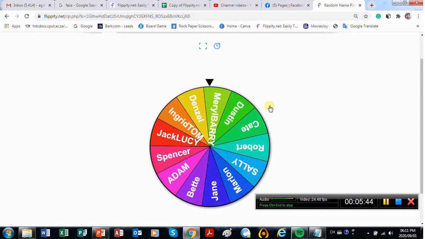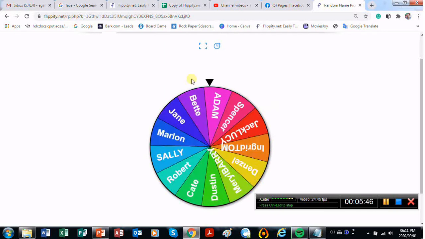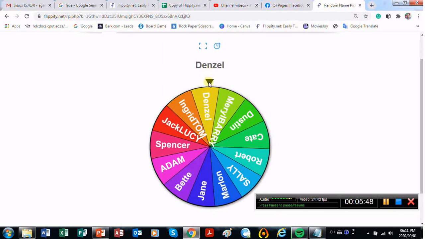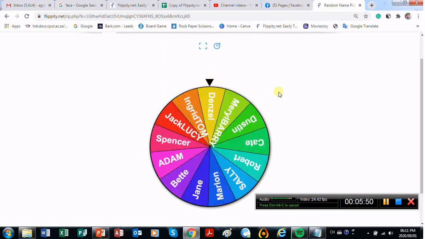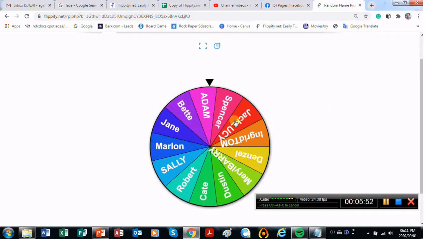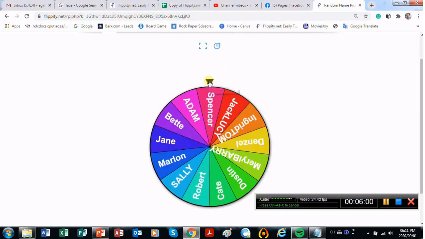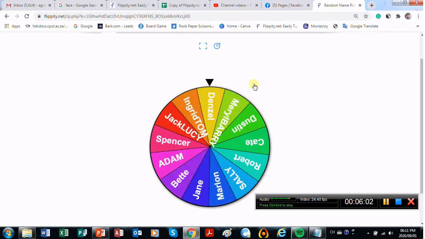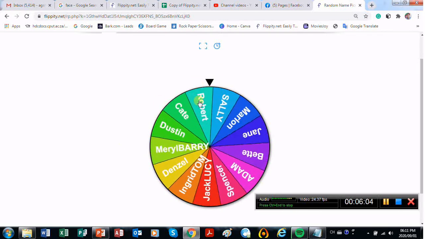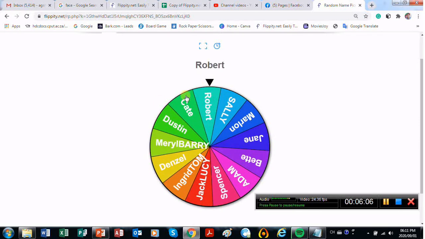So if you are doing a class on Zoom, you can share your screen and then play this game, right? And then have an interactive discussion with the students, and they can see that this wheel has randomly selected their name, and it's not you, the teacher, that's picking on anyone specific. If it calls out the same person again, just spin it again so that it chooses randomly somebody else. So this is a cool website.